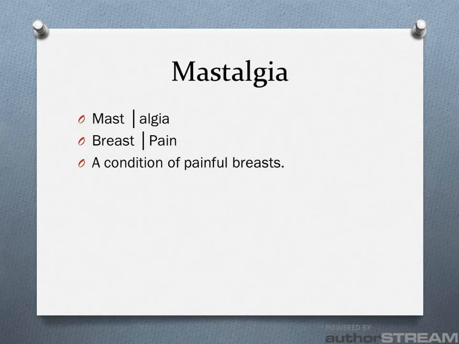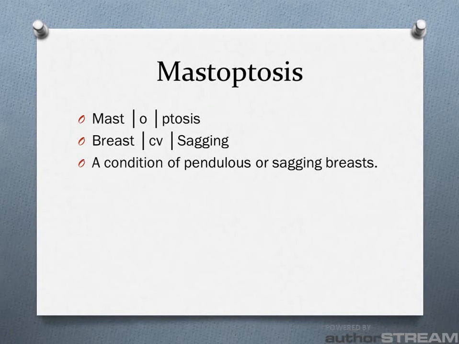Mastalgia: mast for breast and algia for pain. Mastalgia is a condition of painful breasts. Mastoptosis: mast for breast, O for a combining vowel, ptosis for sagging. Mastoptosis is a condition of pendulous or sagging breasts.